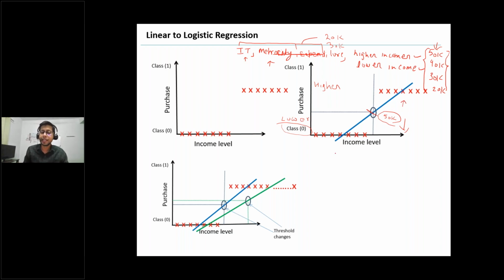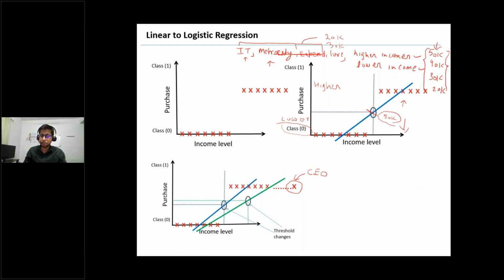Now what happens if a very, very high income person joins? Like in a company, maybe the CEO or chairman joins your group, and their income will be very high. Say this one is the CEO of a company, and he joins your data set. Now your threshold will change, because linear regression generates a best fit line, and that's how you predict.